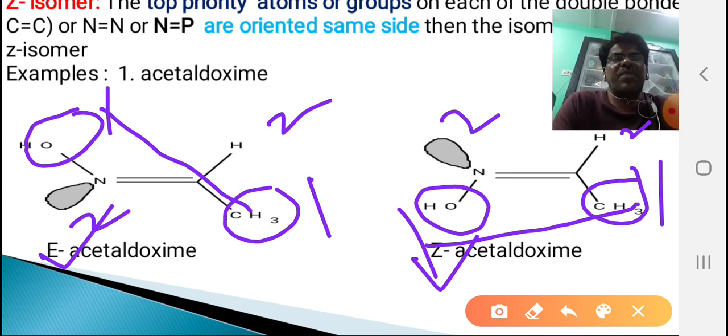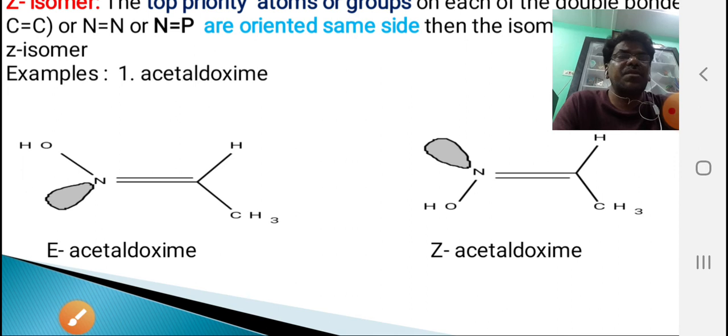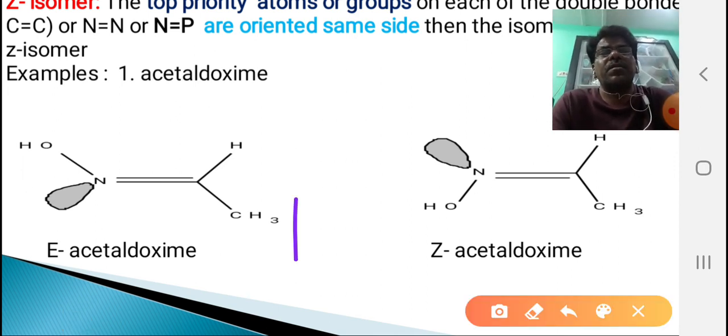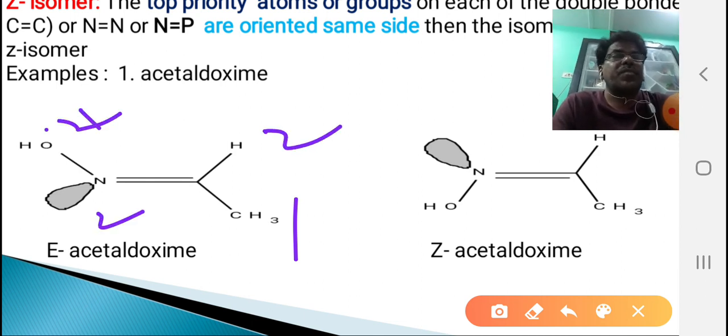These names can be given by certain rules. Those rules were proposed by the scientists Cahn, Ingold and Prelog. They are called CIP rules, also called sequence rules. Based on the sequence rules, I have assigned this as 1, this is 2, this is 1, this is 2. So we have to wait until the rules are completed for the practice.